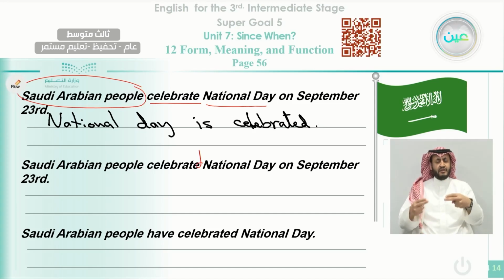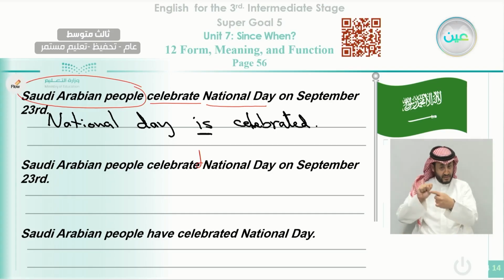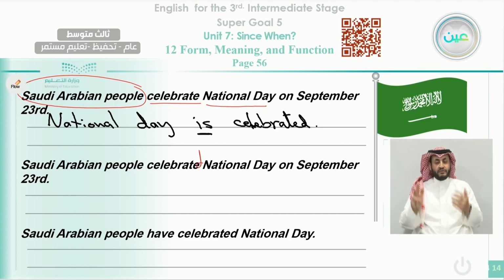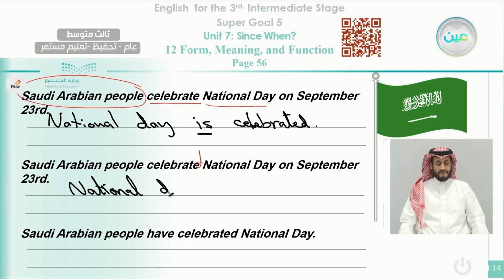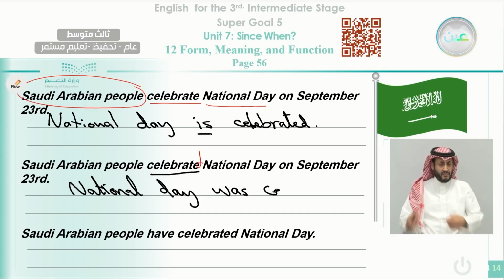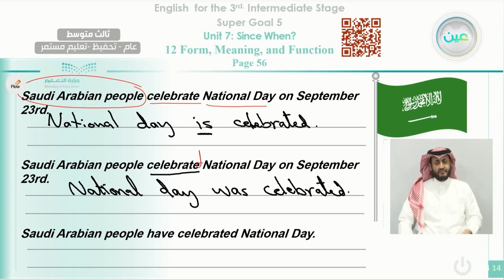It's up to you. The second one here, Saudi Arabia people celebrated. We do the same, but instead of using is here, which indicates the time present, we use was. So we can say here again, National Day was. Why do we use was here? Because here we use the verb in the past. Was celebrated by Saudi people.